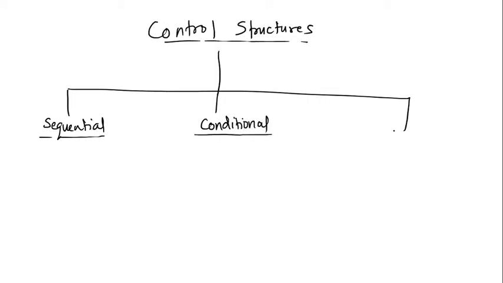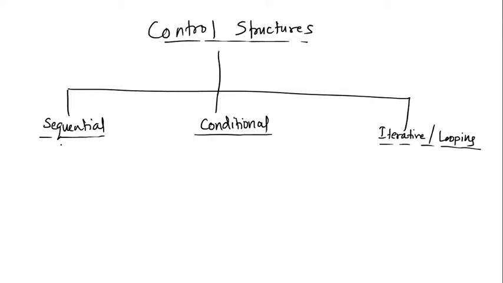And the third one is iterative, or as we also call it, looping. Okay, so let us look at what comes under each, and then in all the videos after this, we'll be looking at each control structure in detail along with the syntax, programs and everything.